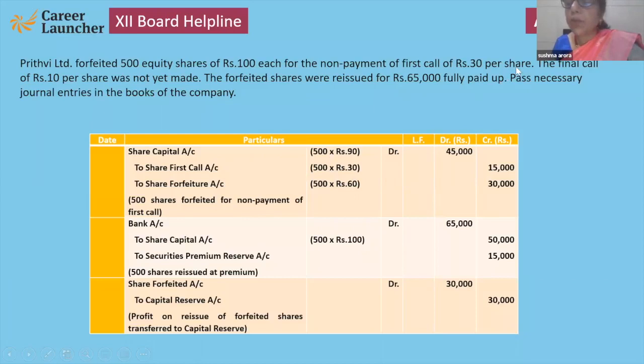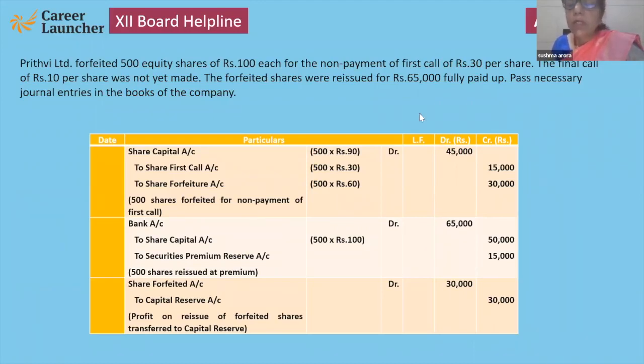It's up to you. Am I audible now? So bank debit to share capital, to SPR. 15,000 is SPR, as the value of share capital is 50,000 but the company is giving 65,000 rupees. Now 30,000, this credit will become debit and it is to be transferred to capital reserve. Please note it down carefully.